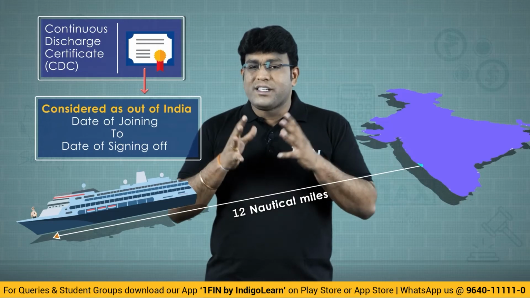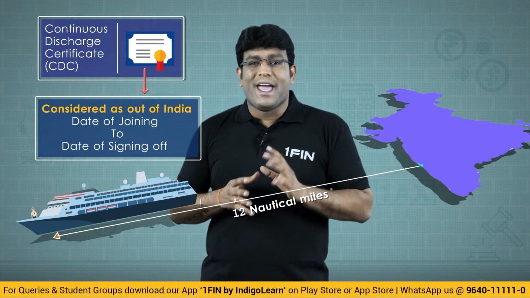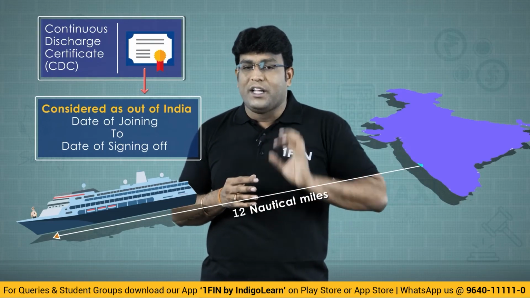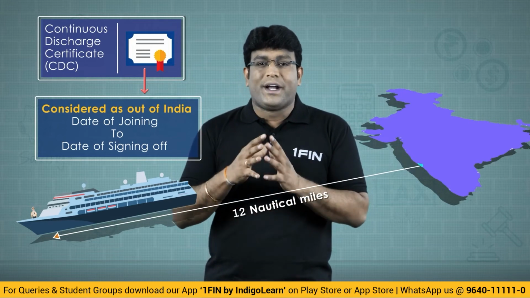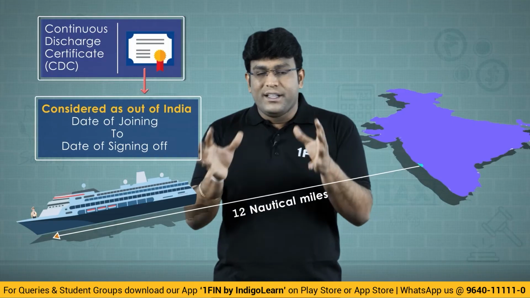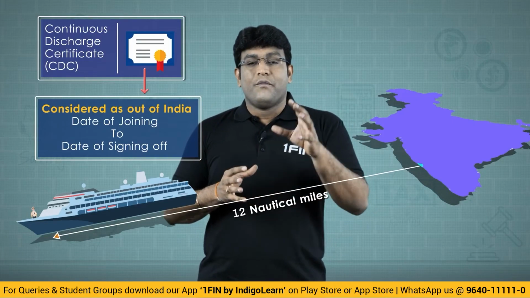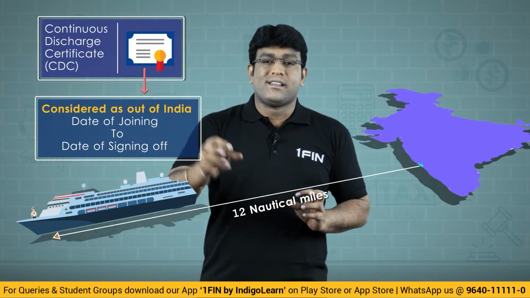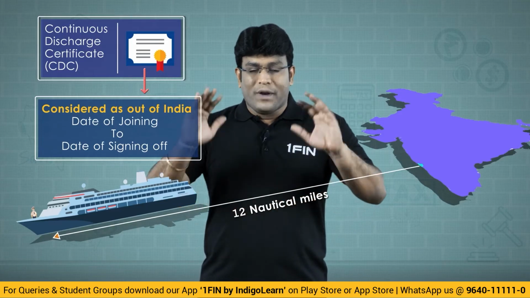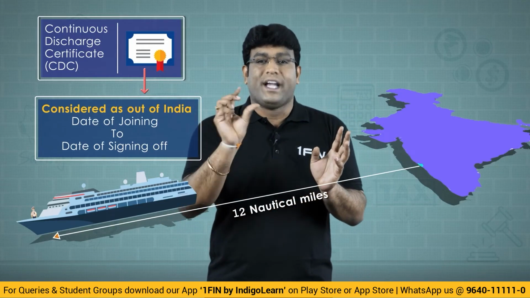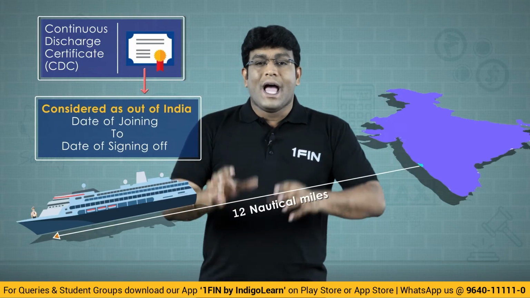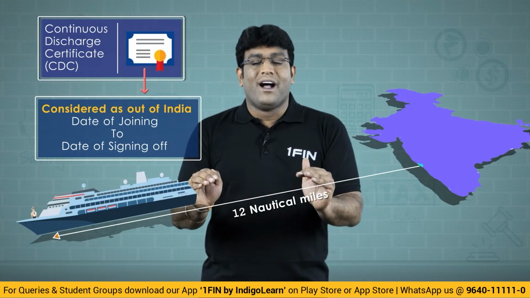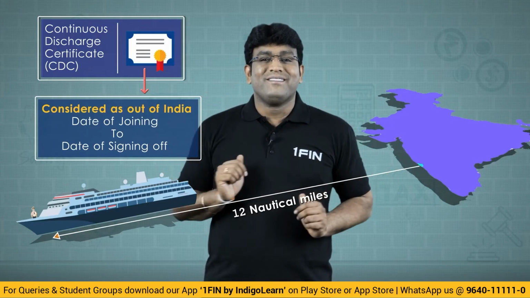This is one interesting concept, my dear friends, where we don't try to find out how many days he is in India. Generally we try to find out how many days he is in India. But in this second exception, we are trying to find out how many days he is not in India. So from a total period of 365 days, if you reduce how many days he is not in India, the balance period is when he is in India.